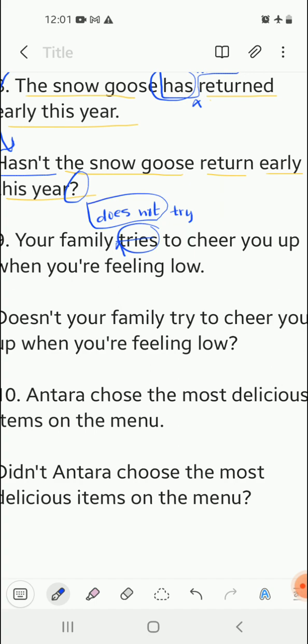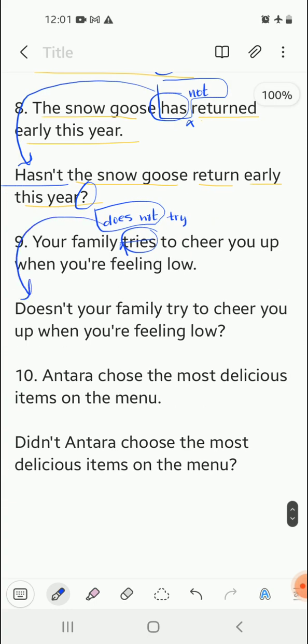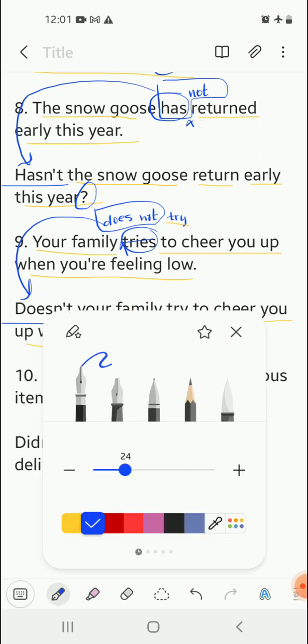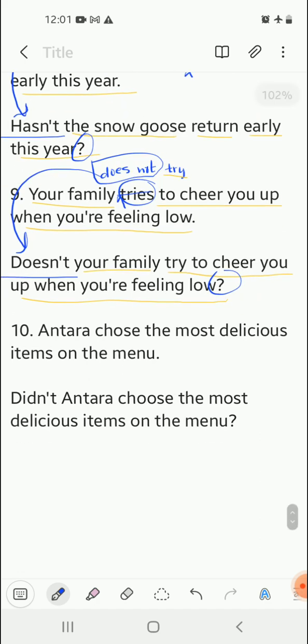So does not, we will begin the interrogative sentence with does not, which is written as doesn't, and the rest part of the sentence remains the same. Your family try to cheer you up when you're feeling low? Question mark.